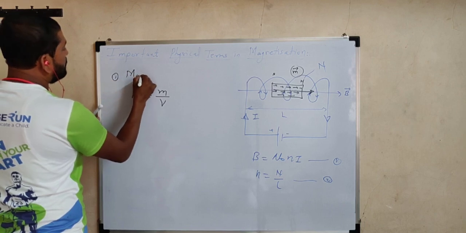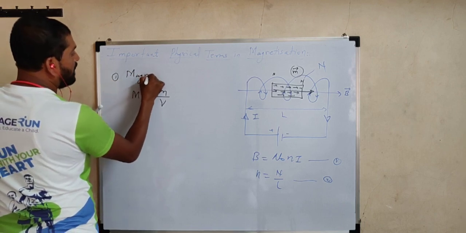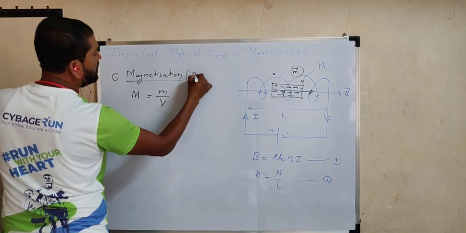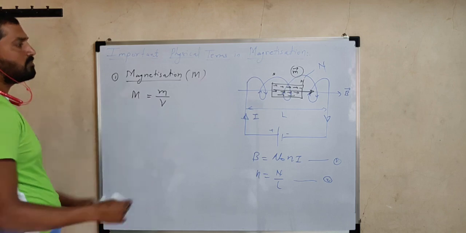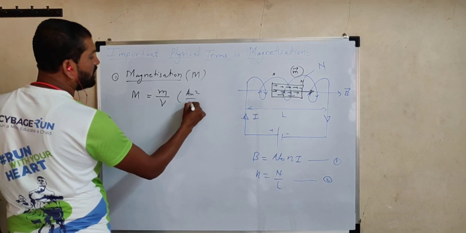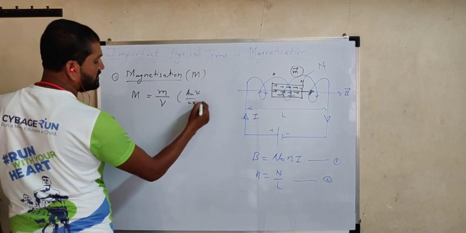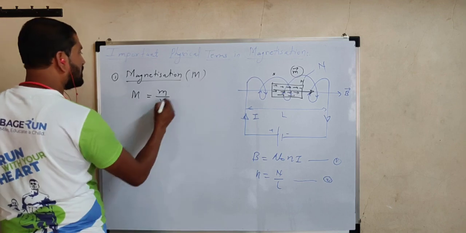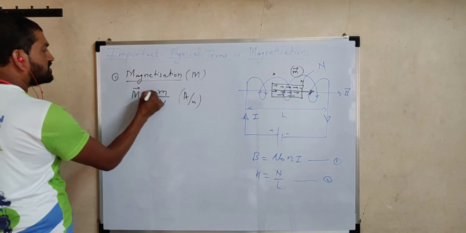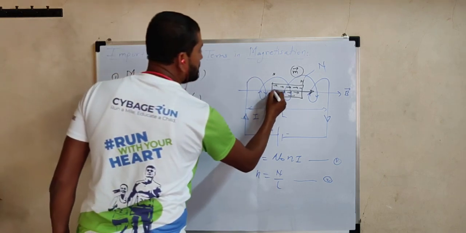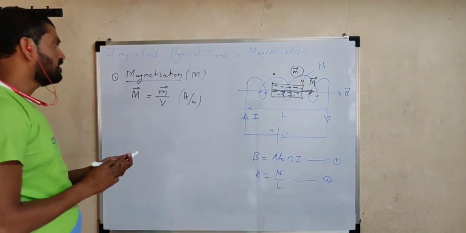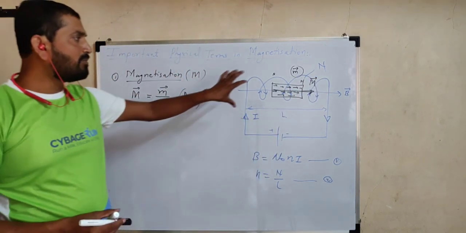So the first important physical term, it is a vector quantity, magnetization. Magnetization, capital M, is defined as the dipole moment developed in that material per unit volume. It is expressed as ampere meter square divided by volume meter cube. So meter square cancels, and the SI unit for magnetization comes out as ampere per meter. What about direction? Direction is the same as that of dipole moment, and dipole moment is always from the S pole side to the N pole side. So this is the direction of magnetization, the magnetization developed in that material.